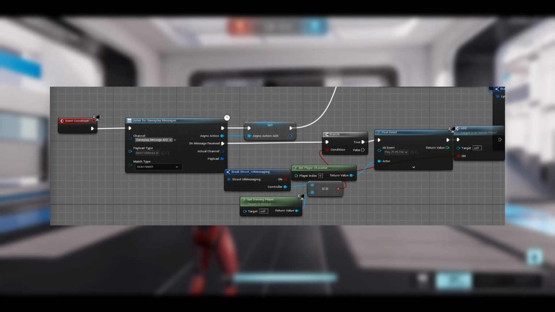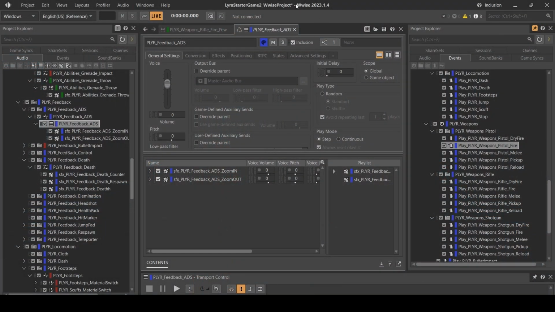In Unreal, a post-event node is triggered each time gameplay.message.ads is received. Since the zoom-in sound will always come first and is always followed by the zoom-out sound, in Wwise I simply place both sounds inside a playlist container in that order.